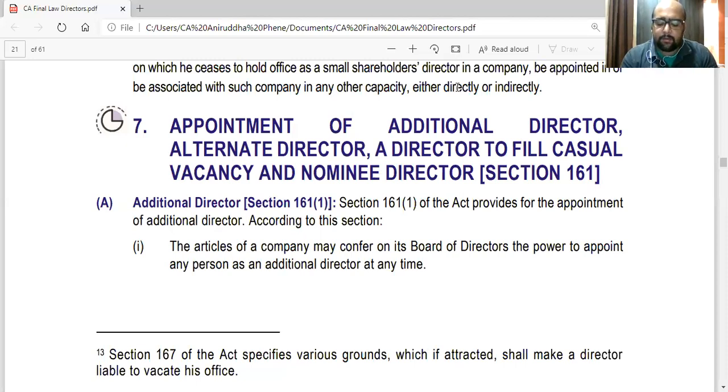Now this guy will be a director just as any other director. Only thing is his term will be till the next AGM. So he will only continue till the next AGM. So he can be appointed anytime, but his term will be up to the next AGM. So he'll automatically retire, not as a retiring director, but as his term will get over at that AGM. Even if the AGM is not conducted, he has to vacate on the last day on which the AGM was supposed to be held. He cannot continue for any more term.